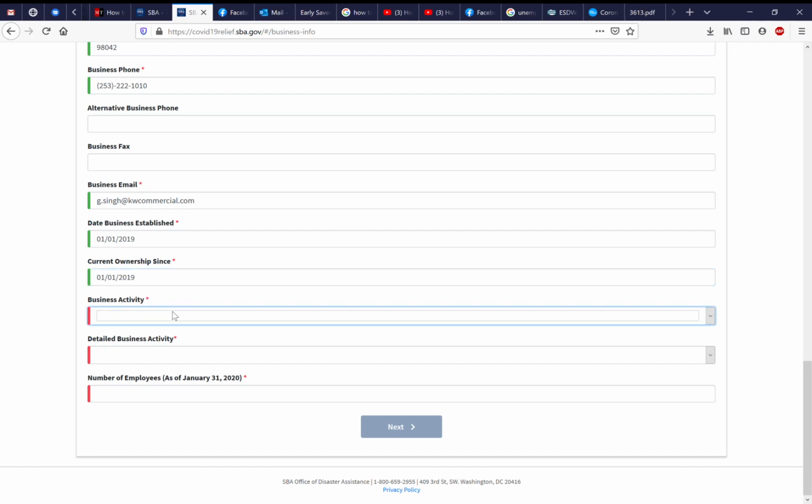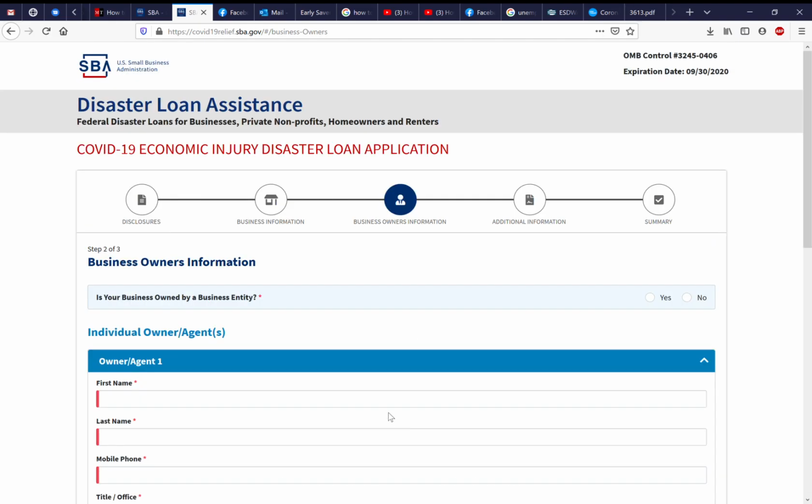And then what is your business activity? Whatever it is that you use, you pick and choose. I'm gonna pick real estate because that's what I do. And then it could be that there is a detailed business activity. It could be only one will pop up or more options pop up. If only one, then you can just click none of the below. How many employees you have, you can put that there. Once all this is filled out, as you can see, the next button highlights, we'll click on that.